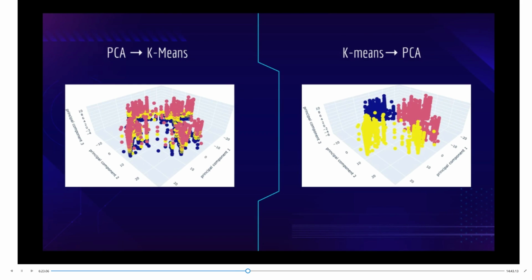Now we see the comparison between running PCA before and after k-means. We only did the comparison with k-means because the other two classifiers need much more computational power and take a really long time without dimensional reduction. And as we can see, running PCA after k-means gives us a better result.